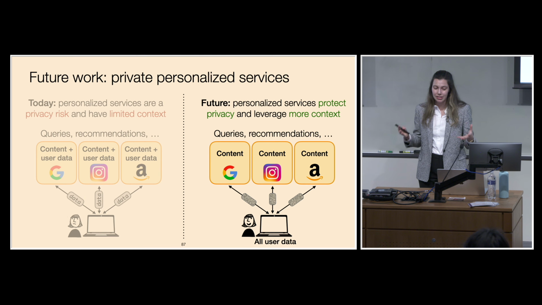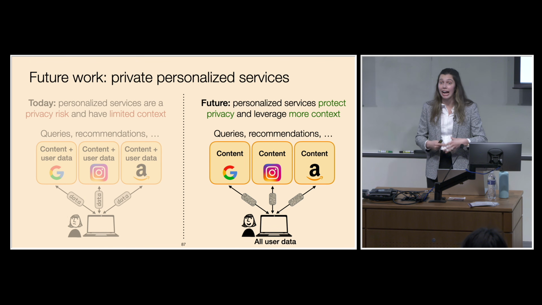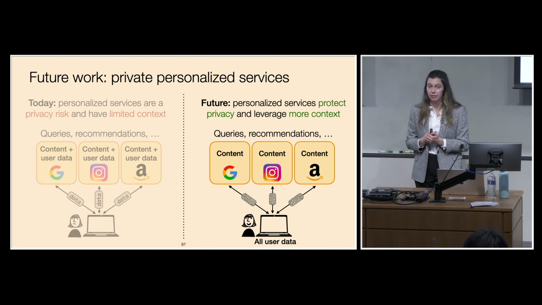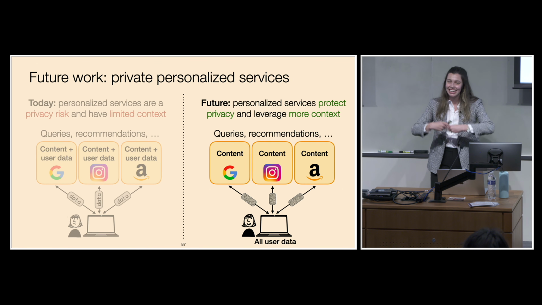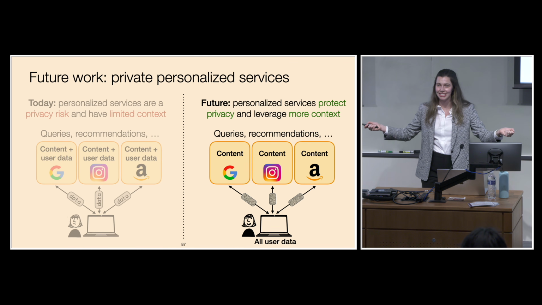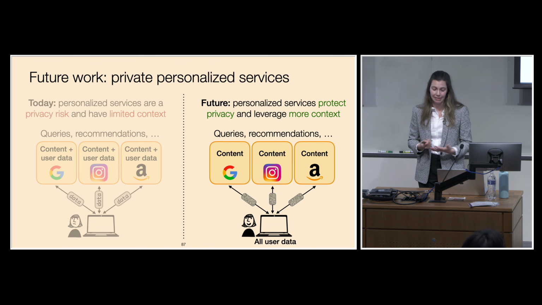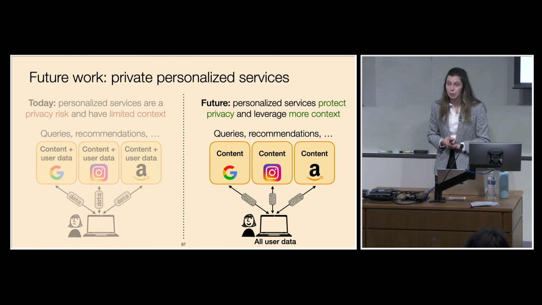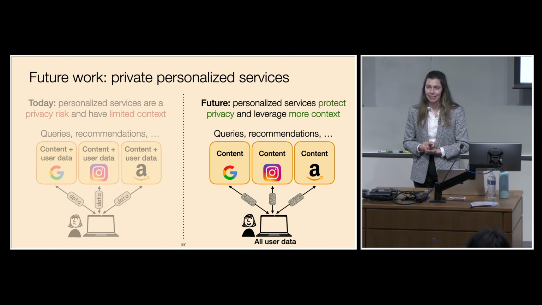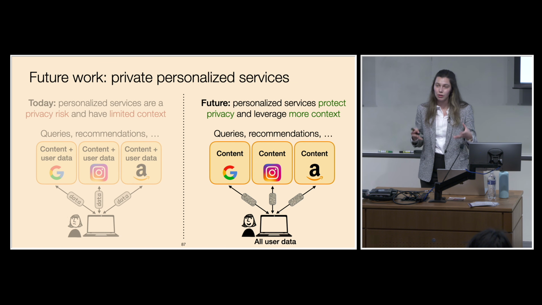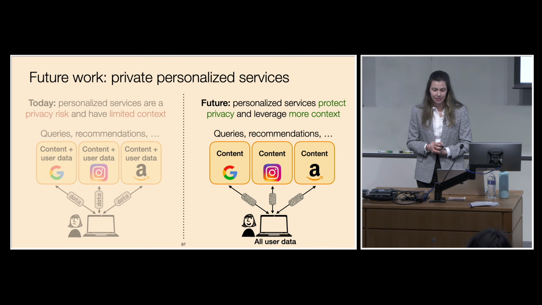So I'm interested in building personalized services that can provide strong privacy while actually leveraging more context. And the key idea is to put the user back in control of their data. So instead of the data living in plain text across many of these services, we put the user back in control. And so now we need new protocols that allow services to compute aggregate information across many users privately. And we need to also allow users to privately fetch results from these services. So now services only need to store aggregate information and potentially ciphertexts or secret shares of information, so the control of the data remains at the client.